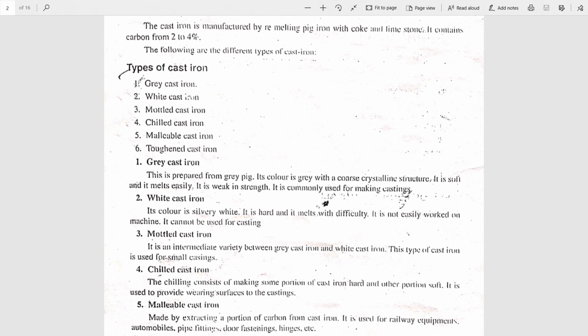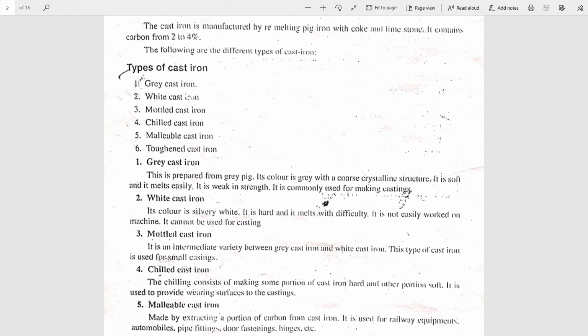Grey cast iron means its color is greyish and it has a crystalline structure. It melts easily, it is soft and weak in strength. Explanation is not necessary, but we'll see one sentence about each one. Second is white cast iron. Its color is silvery white. It is hard, melts with difficulty and it cannot be used for casting.